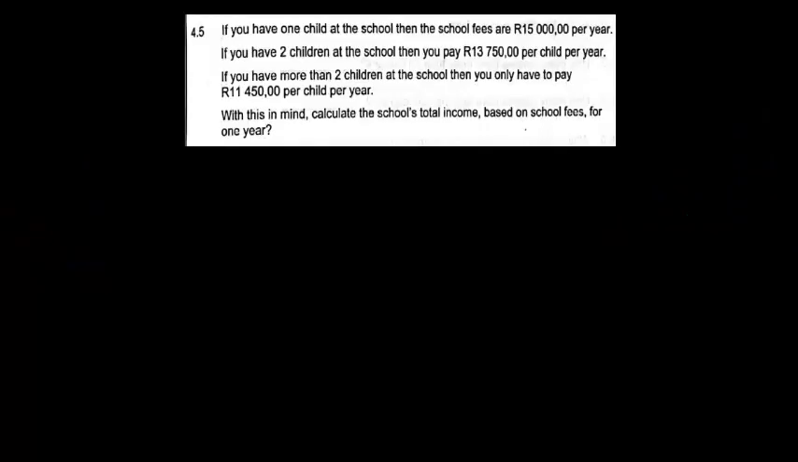Next question is asking me, if you have one child, you pay 15,000 Rand per year. If you have two children, you pay 13,750 per child per year. If you have more than two children, you are going to pay 11,450 per child per year. So how much will the school's income be based on the number of children? We have got three categories. We've got one child, which is going to be 15,000.